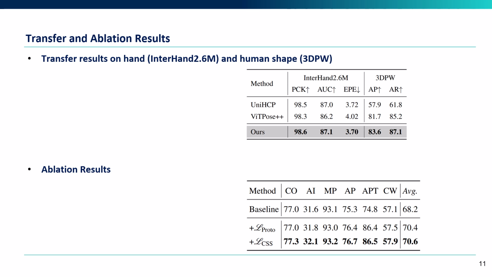PoseBH has the capability to generalize its learned representations beyond the training dataset. On the InterHand dataset, our method surpasses both ViTPose and UniHCP. On the 3DPW dataset, our method outperforms the baseline by 1.9 average precision and 1.9 average recall, demonstrating strong generalization.